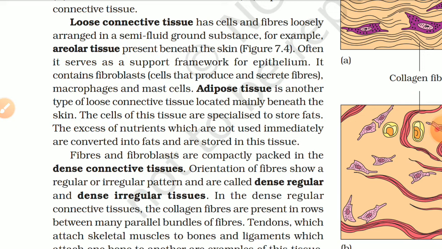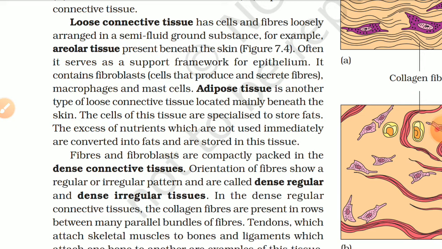Adipose tissue is another type of loose connective tissue located mainly beneath the skin. The cells of this tissue are specialized to store fat. The excess of nutrients which are not used initially are converted into fat and are stored in this tissue.